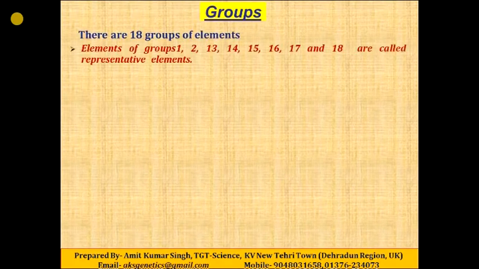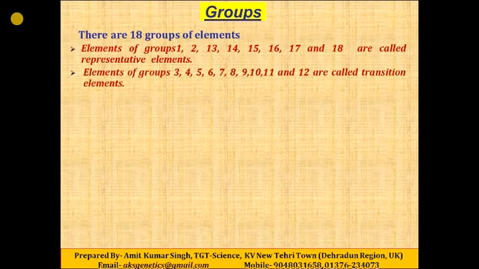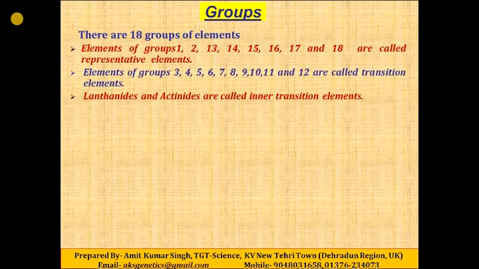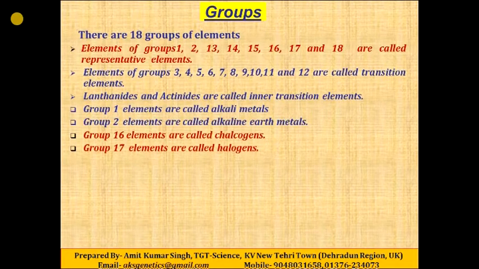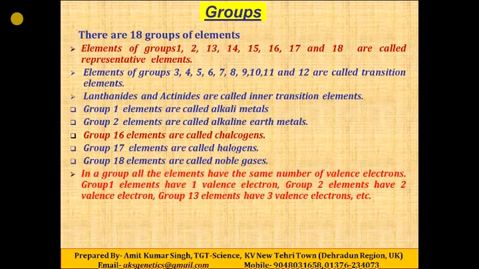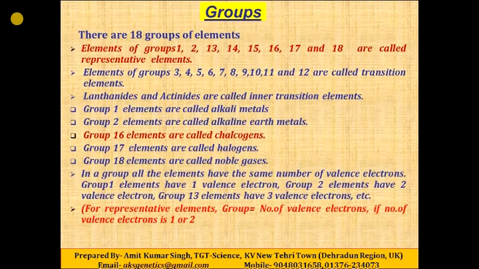Now we'll see about groups. Some are known as representative elements, some are known as transition elements, and lanthanides and actinides are known as inner transition elements. Group 1 elements are known as alkali metals. Group 2 are known as alkaline earth metals. Similarly, group 17 elements are known as halogens. Group 18 are known as noble gases. So these are some properties of elements in a group.